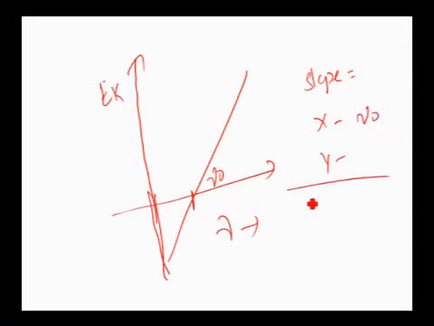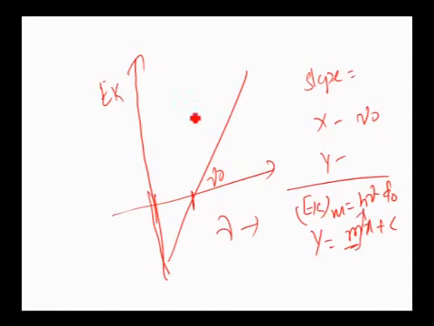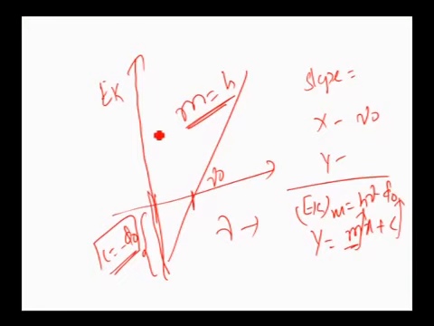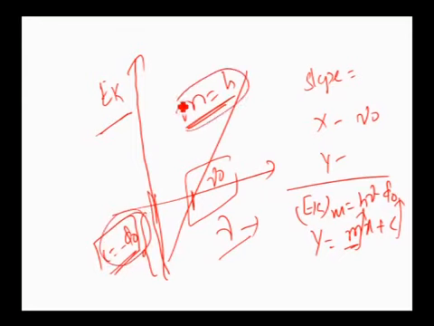You know that Einstein's equation can also be written as Ek maximum equals h nu minus phi naught. The equation for a straight line is y equals m x plus c, where m represents the slope, which is nothing but h. Therefore, in the graph of kinetic energy versus frequency, the slope is equal to Planck's constant. And c represents the y-intercept, whose value is minus phi naught. That means the y-intercept magnitude is the work function. Therefore, in the graph of kinetic energy versus frequency, the x-intercept is the threshold frequency, the y-intercept is the work function, and the slope is Planck's constant.